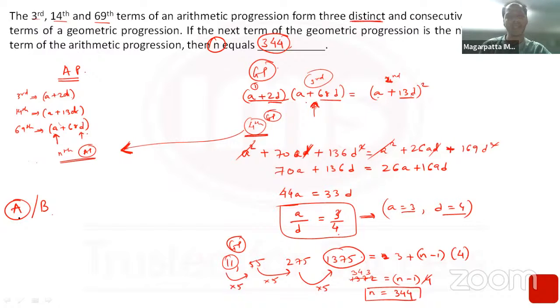It's lengthy, it has a long solve, but you should observe one thing. How many concepts are involved? There's an AP involved, there's a GP involved. Then they've given you the relation. You had to first find the relation between a and d. Then you had to find the fourth term of the GP and equate it to the nth term of the AP, and then get the value of n. So that is 4-5 connections involved in the question.